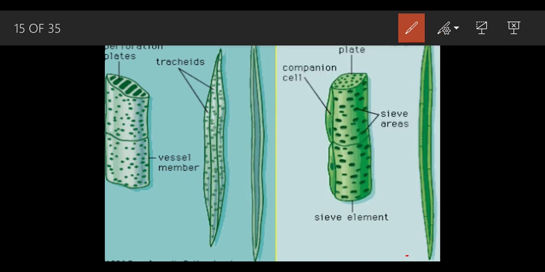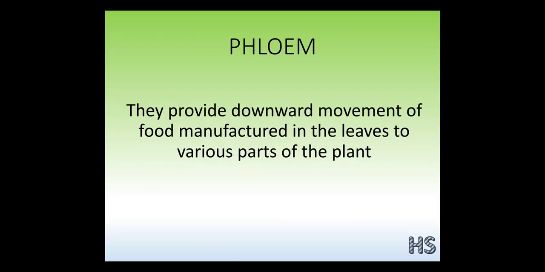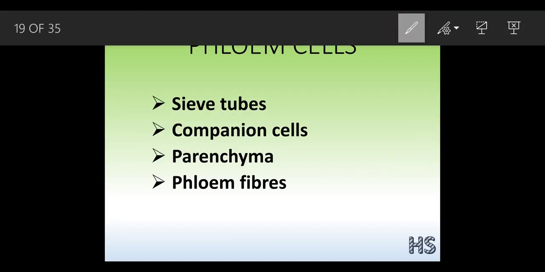And again we can see the phloem fibers. These are the phloem fibers. They mainly provide the function of support. They give support so that the plant does not wilt. We also have parenchyma in this part, and the parenchyma function is the same as that of the xylem parenchyma.